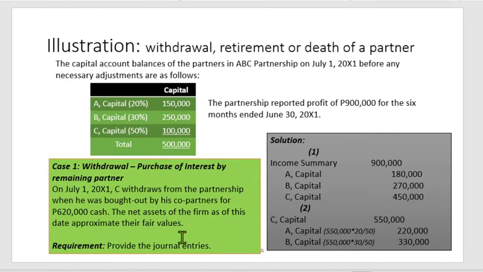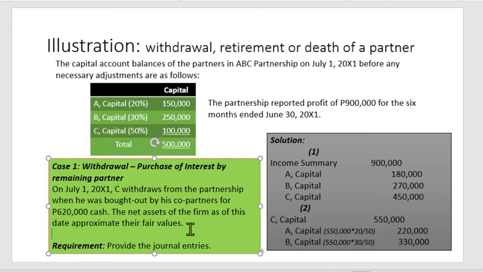So, C, who has a capital of 100,000, withdrew when he was bought out by his co-partners for 620,000 cash. Being bought out means the existing partners bought his interest in the partnership. The net assets of the firm as of this date approximate their fair value, meaning the carrying amounts are the same as their fair value. So, we determine the appropriate journal entries as the requirement.